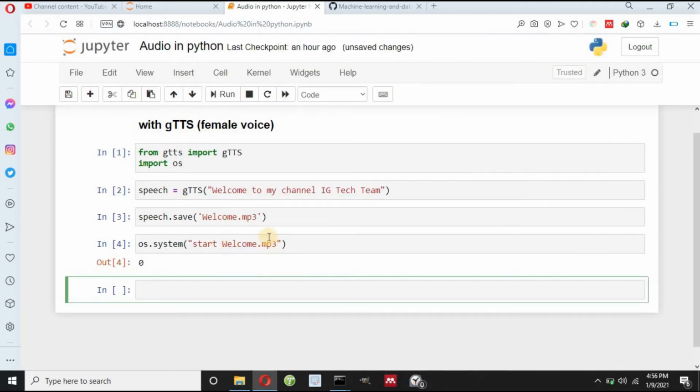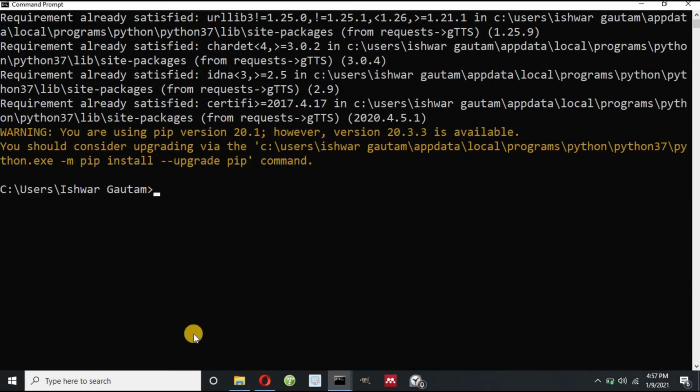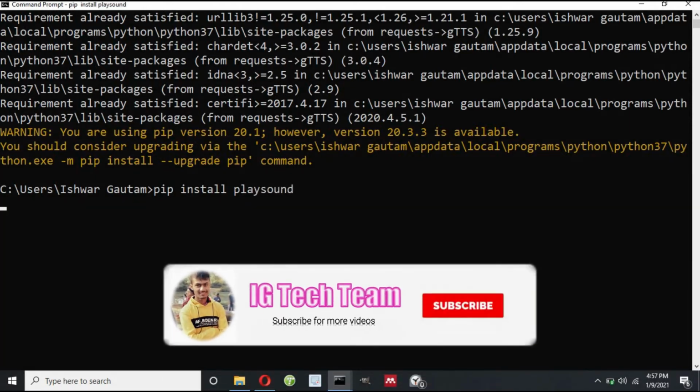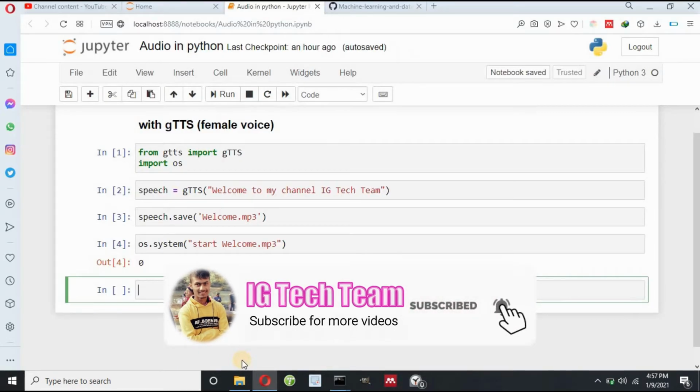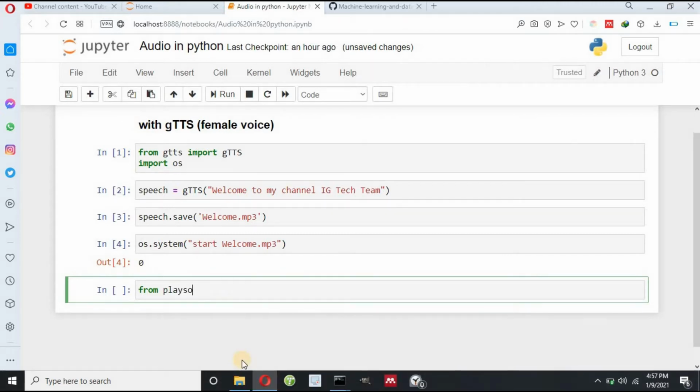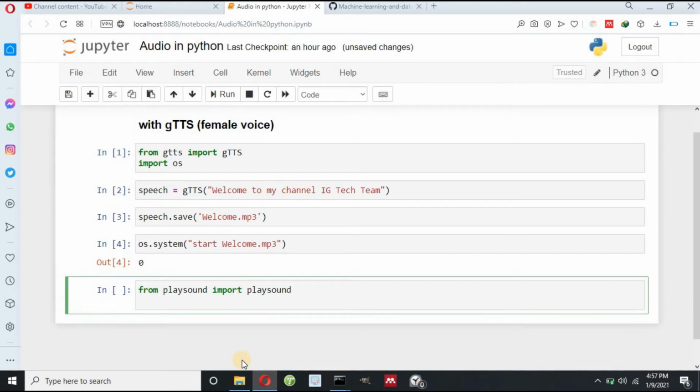But if you want to play your audio file without opening music player, then you can use a playsound package, and for this you have to first install pip install playsound, and to import playsound you have to write from playsound import playsound, and then you can write playsound.